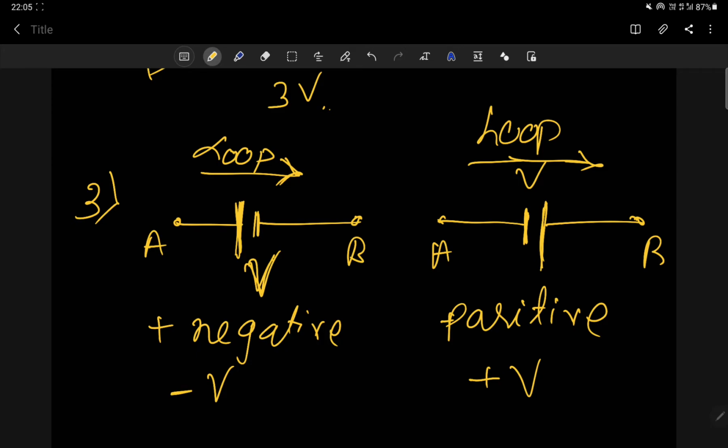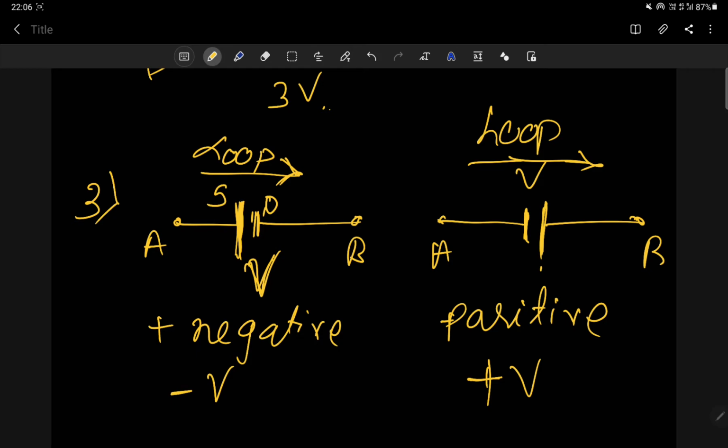When you are moving from low potential to high potential, you are gaining potential. Suppose the negative terminal has 0 volt and the positive terminal has 5 volt. Going from 0 to 5, you are gaining potential. And when you are going from positive to negative, suppose the positive terminal has 5 volt and the negative terminal has 0 volt.